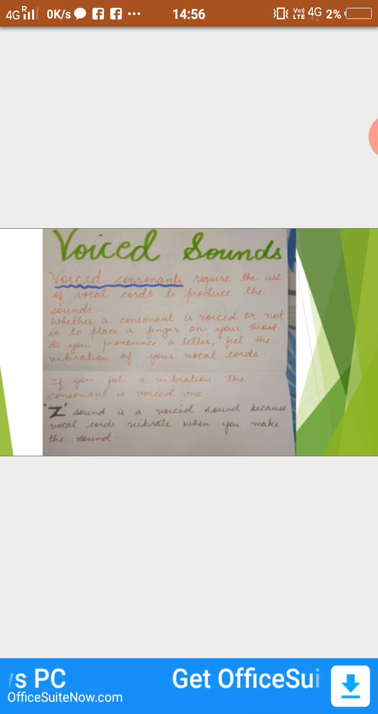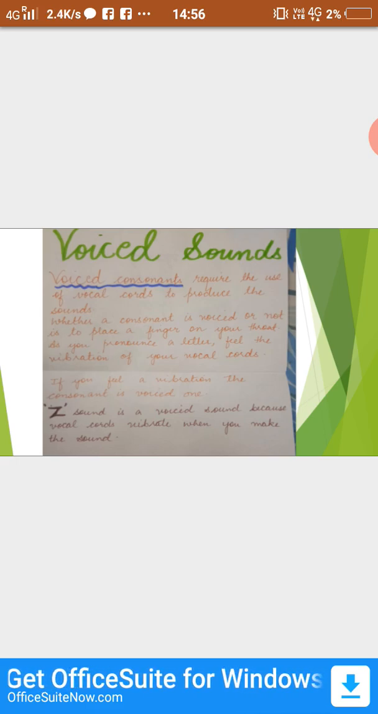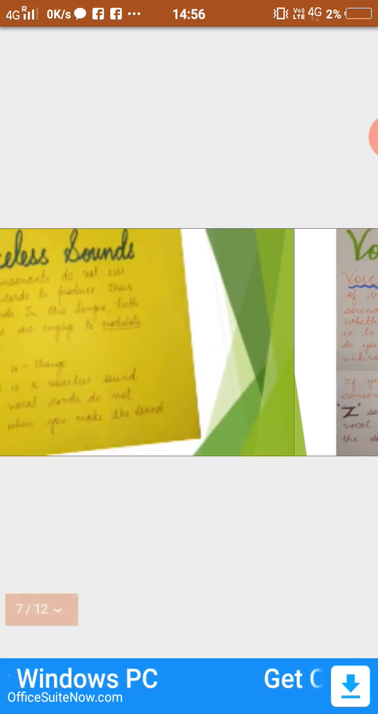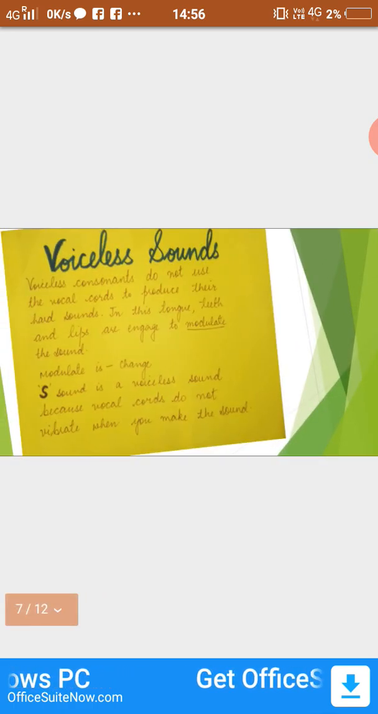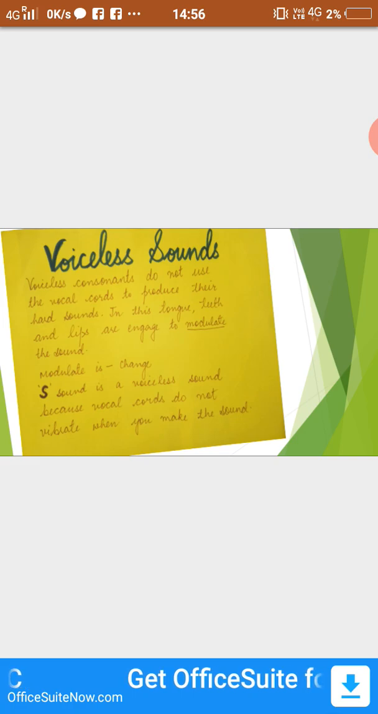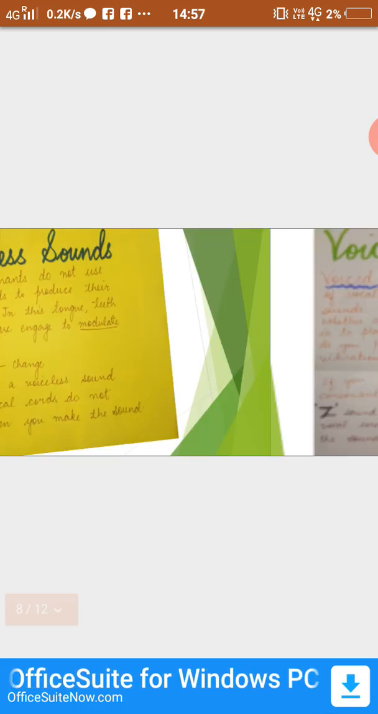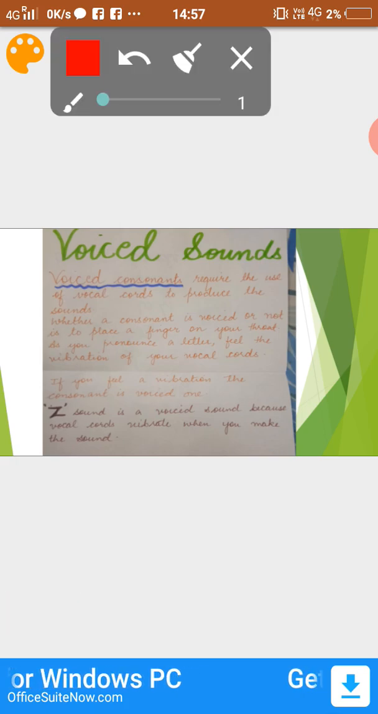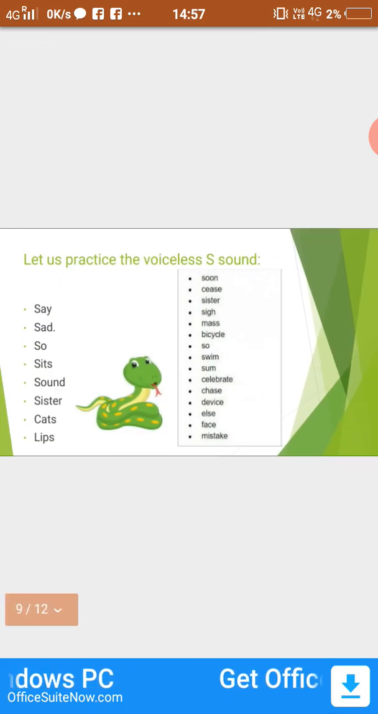Let's produce the sound of the Z letter. Z. You can feel that your vocal cords are vibrating, while when you make the sound of the S letter, its sound is: Ssss. You can feel the difference between both sounds. Now let's practice some words.